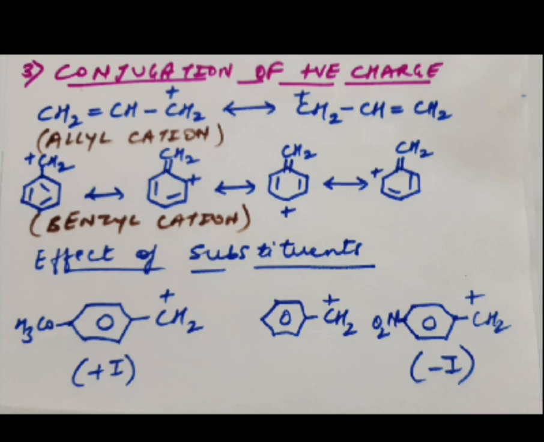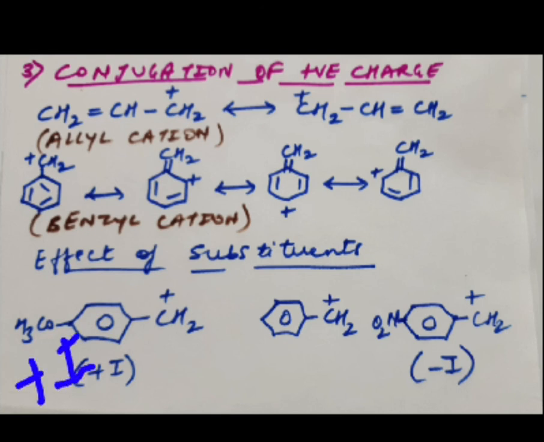After that, the next concept is regarding the effect of substituents on the stability of benzyl carbocations, which we'll talk about in particular. So if you consider here OCH3, I have specified three structures in this case on your screen. If I consider the OCH3 group, what type of group is it? It has a plus I effect.